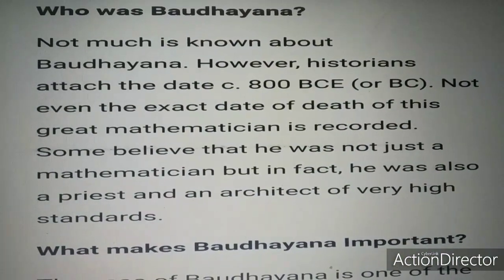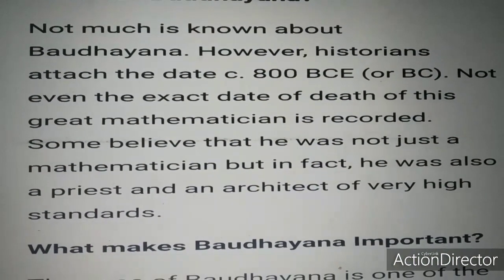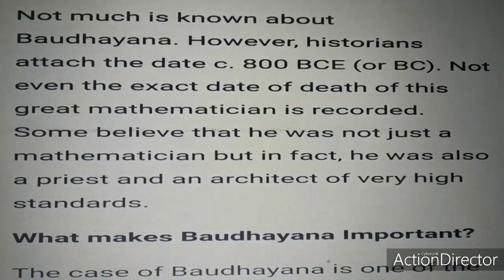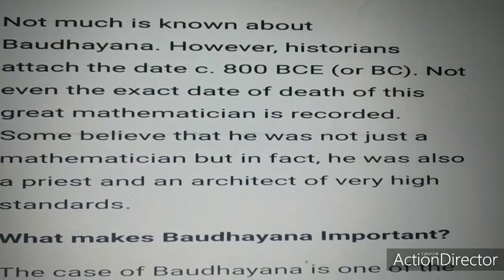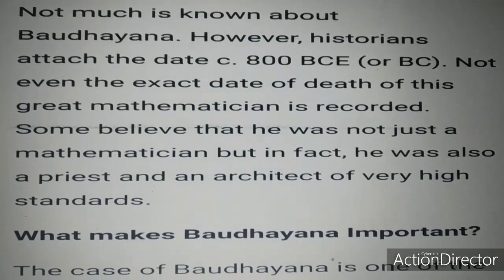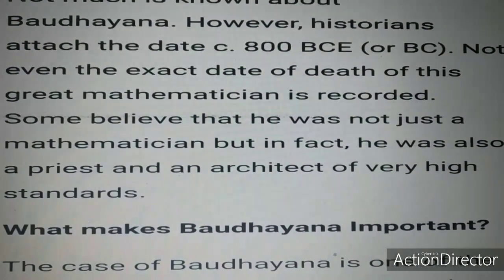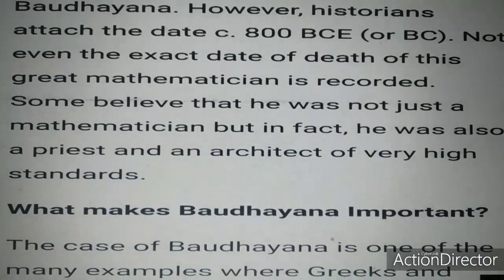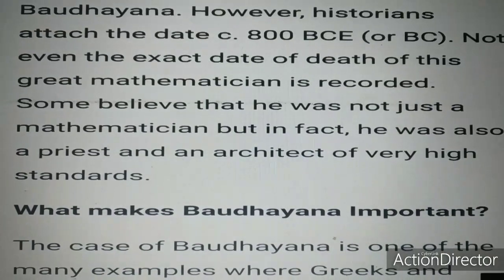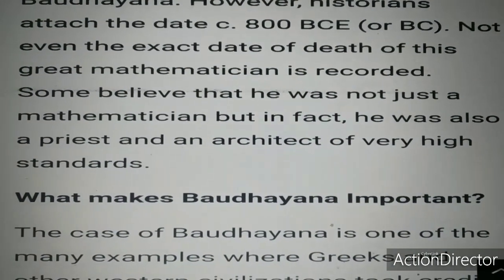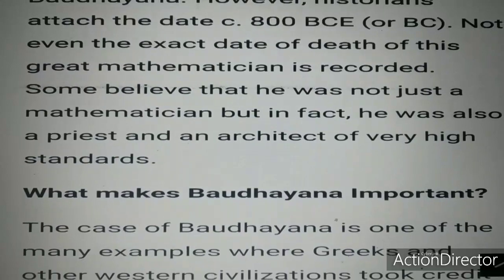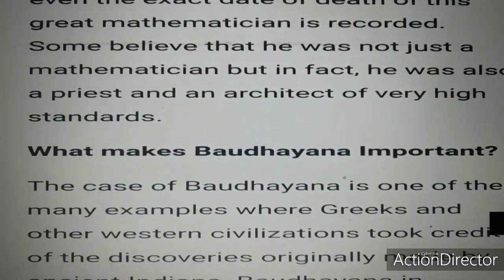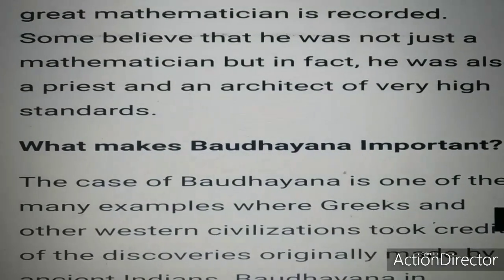Now, who is this Bodhyana? Not much is known about this person. However, historians attach the date 800 BC; not even the exact date of death of this great mathematician is recorded. Some believe that he was not just a mathematician, but in fact he was also a priest and an architect of very high standard. What makes this person so important?